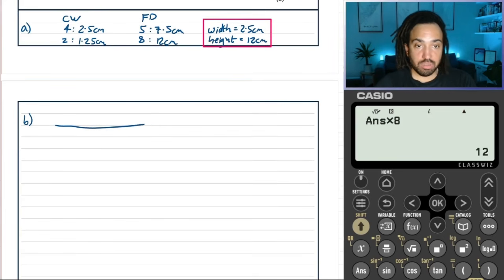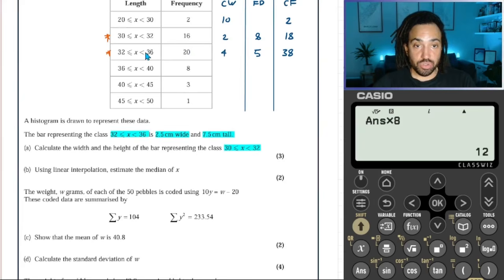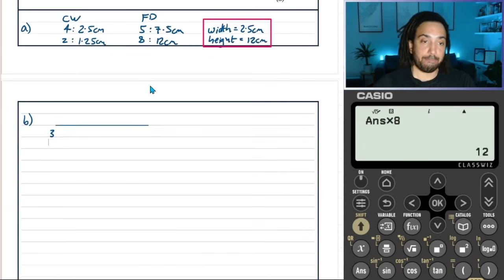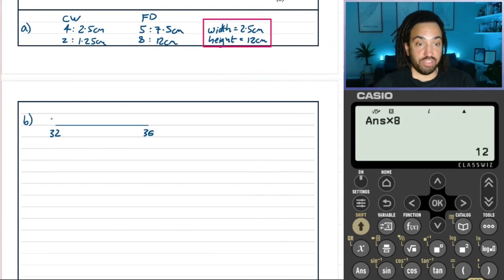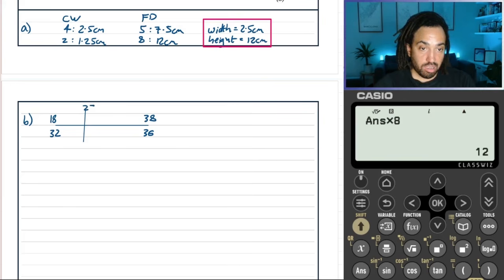So that interval goes from 32 to 36. So it goes from 32 to 36. And in terms of the frequency, it goes from 18 up to 38. And the median is in the 25th position. So let's work out what that value is. We'll call it Q2 for the median.